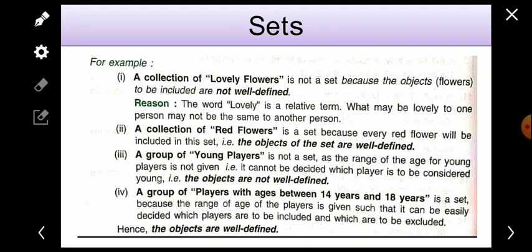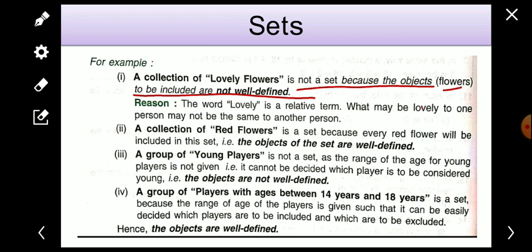Now for example, we can say that a collection of lovely flowers is not a set, because this is not well defined. What is the meaning of lovely here? It is not a set because the objects, it means flowers, to be included are not well defined. What is the reason? The word lovely is relative.